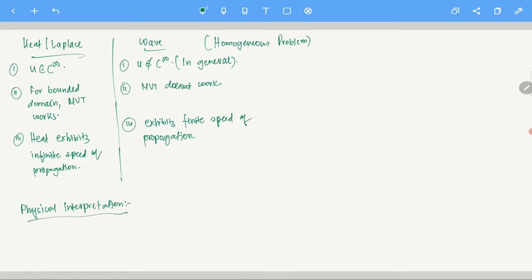Okay. So see, generally the wave equation, as the name suggests, you understand that this is a wave, right? I mean, this is something to do with waves. So basically, if you study light, sound, all of these are essentially waves, right? So this is a very fundamental equation to study.